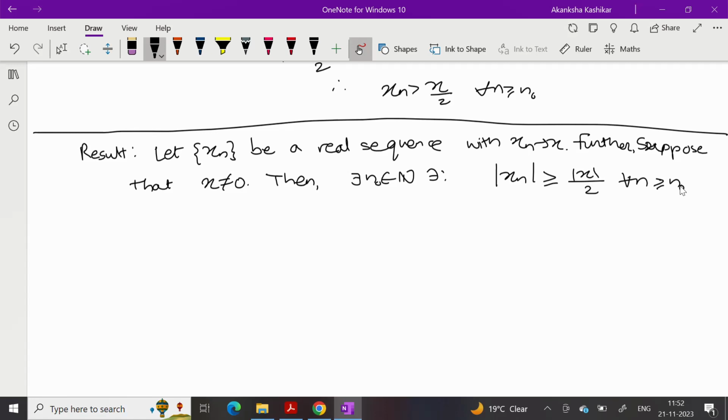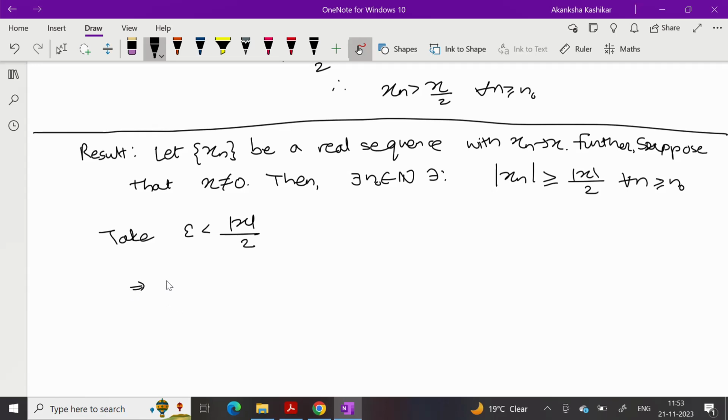Okay, mod xn is larger than or equal to mod x by 2 for every n greater than or equal to n naught. Okay, so we have done it for positive x. For general x, there is another way in which we can prove. So instead of taking epsilon as less than x by 2, now I will have to define epsilon as less than mod x by 2. Okay, take epsilon less than mod x by 2.